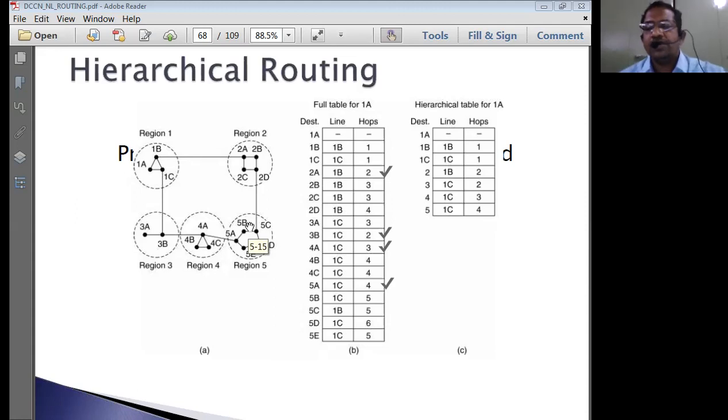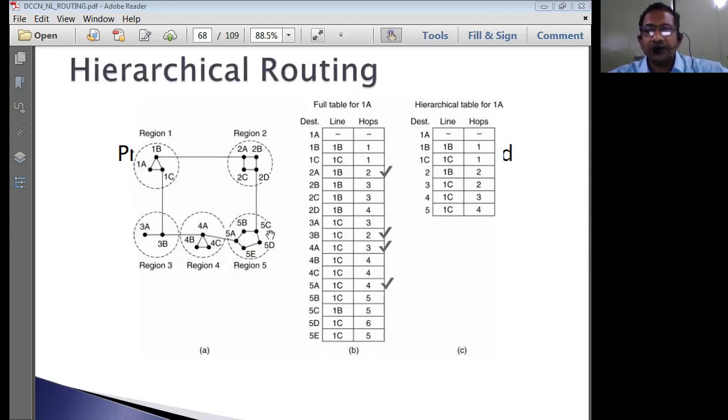But here we are just going with a more primitive hierarchy level called regions, where we simply divide the routers into various regions.